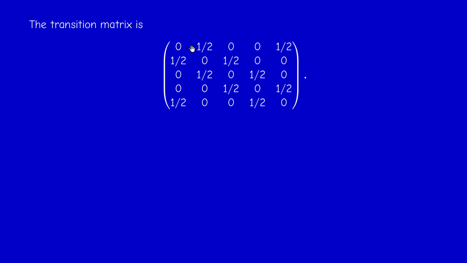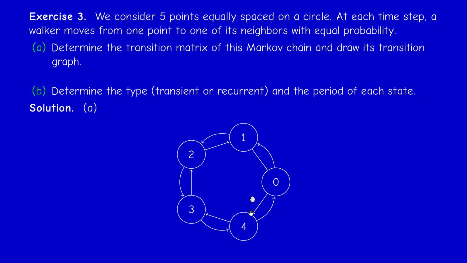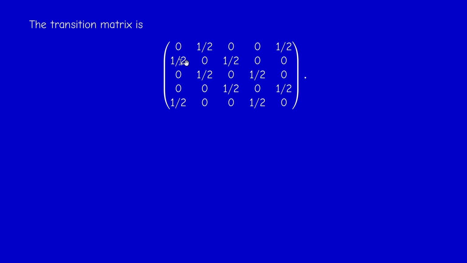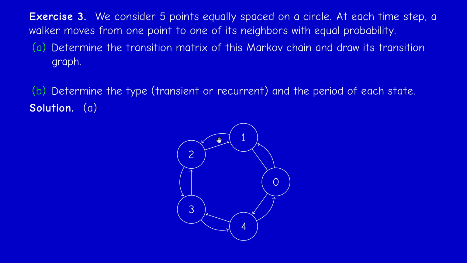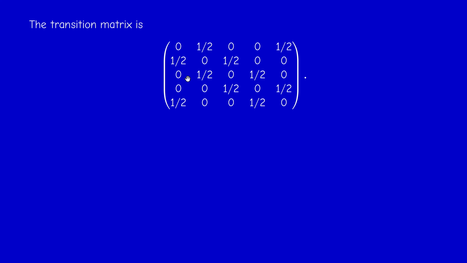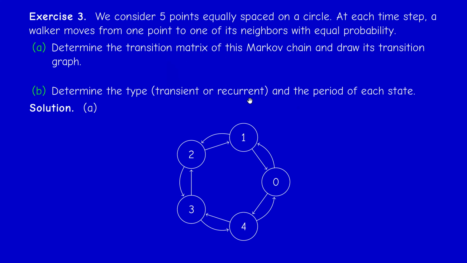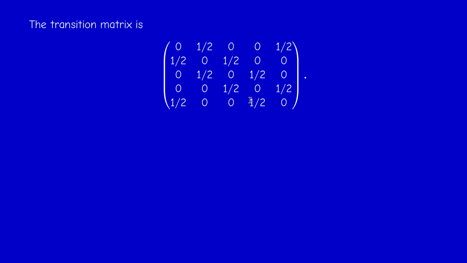So this is the transition. From 0, we can either go to 1 or to 4, right? Because 1 and 4 are the neighbors of 0. From 1, we can either go to 0 or to 2. And so on. From 2, you can either go to 1 or to 3. From 3, you can either go to 2 or to 4. And from 4, you can either go to 0 or to 3. All right, so this is the transition matrix.